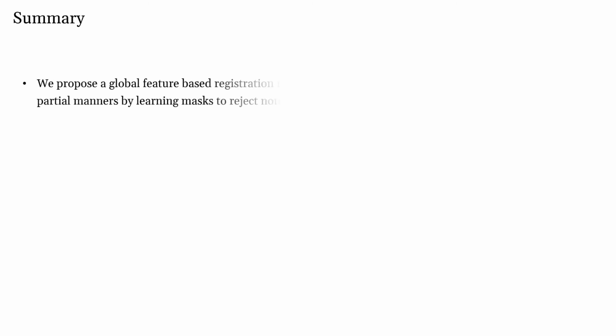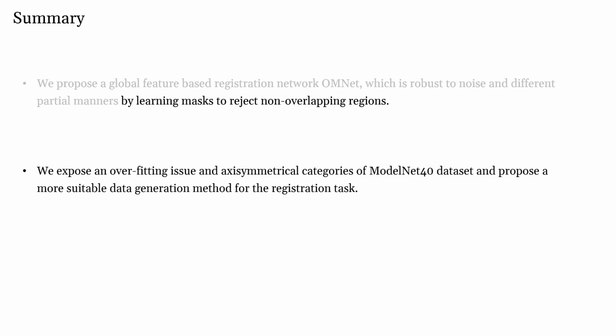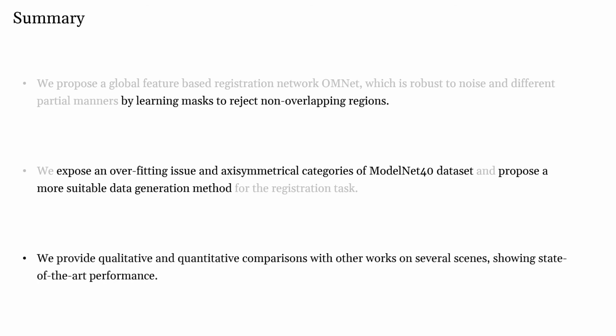To summarize, we propose a global feature-based registration network, OMNet, which is robust to noise and different partial manners by learning masks to reject non-overlapping regions. We expose an overfitting issue and axisymmetrical categories of the ModelNet40 dataset and propose a more suitable data generation method. We provide qualitative and quantitative comparisons with other works on several scenes, showing state-of-the-art performance.